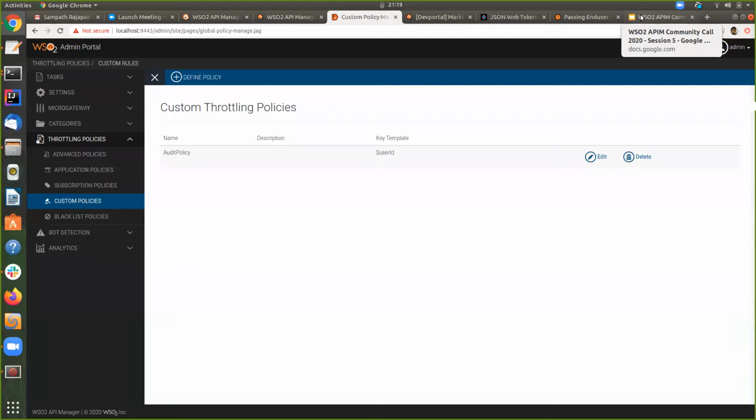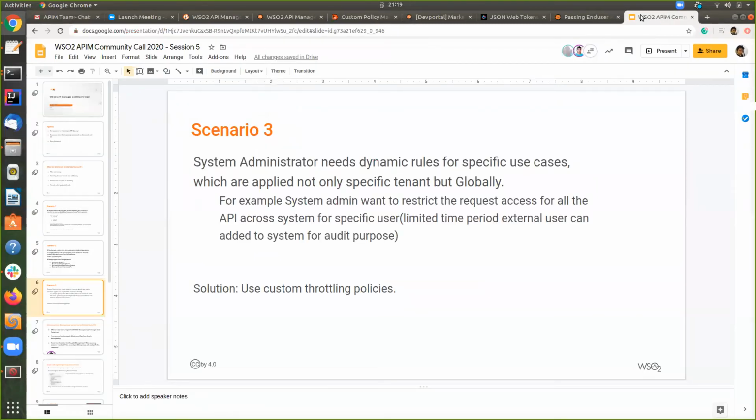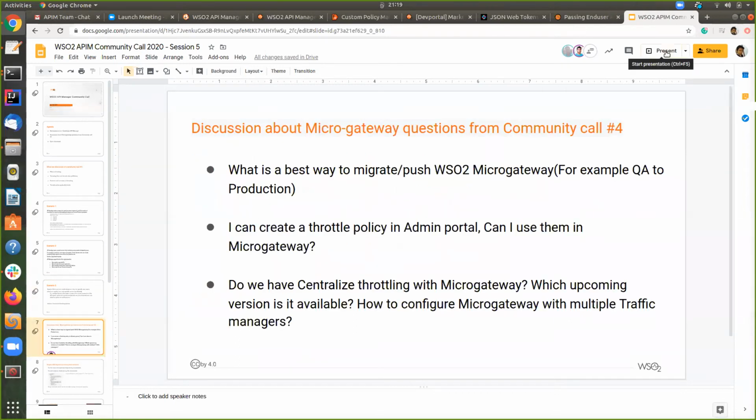So if you have more questions, please raise them after that. Then we have some discussion regarding Micro Gateway. So we have Rajit with us. So Rajit, can you continue?